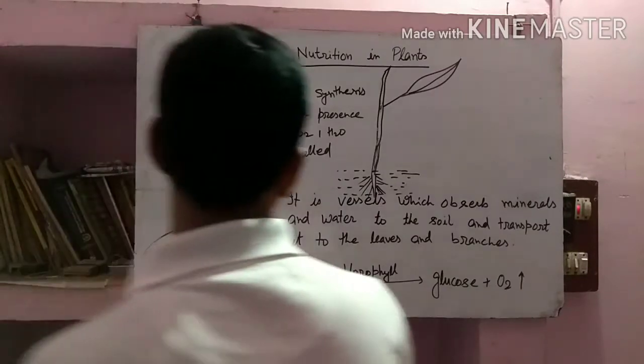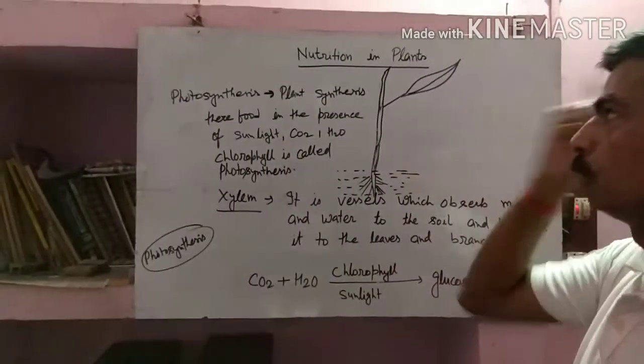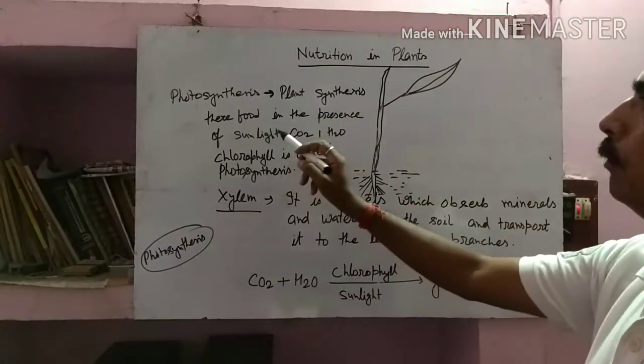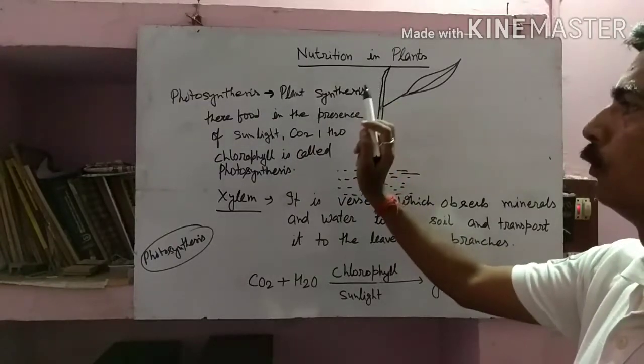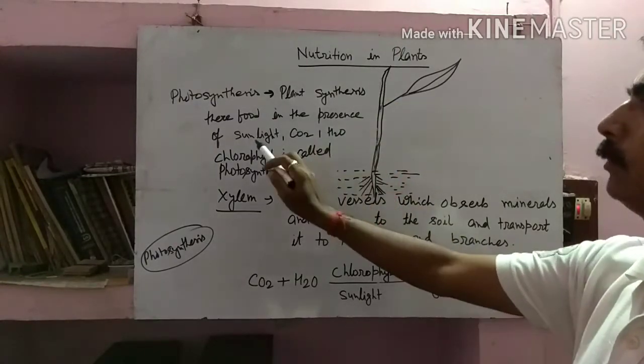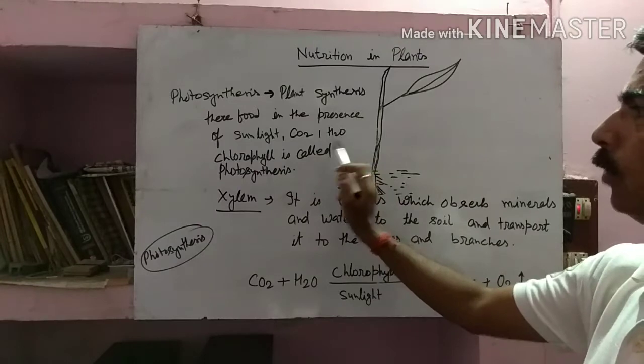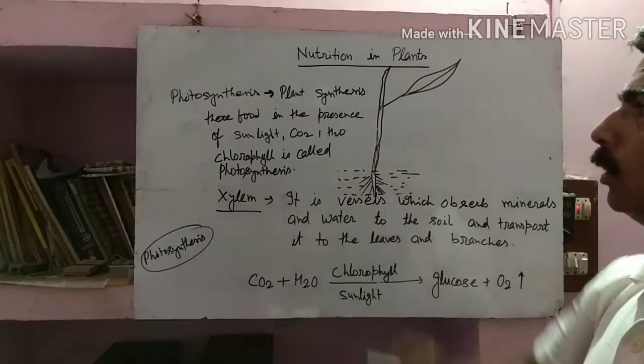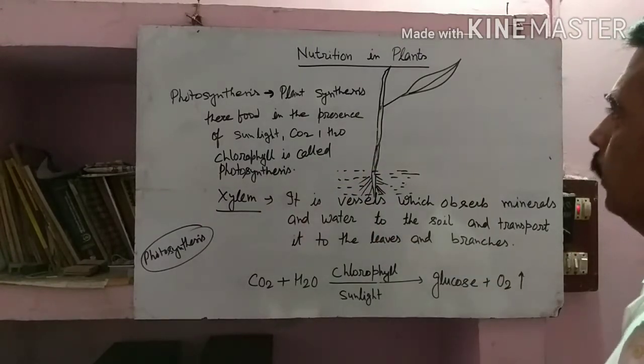So plants synthesize or prepare their food in the presence of sunlight, carbon dioxide, water and chlorophyll, which is called photosynthesis.